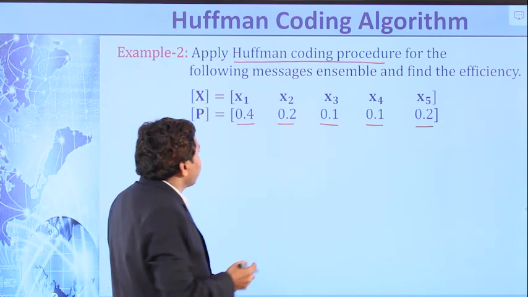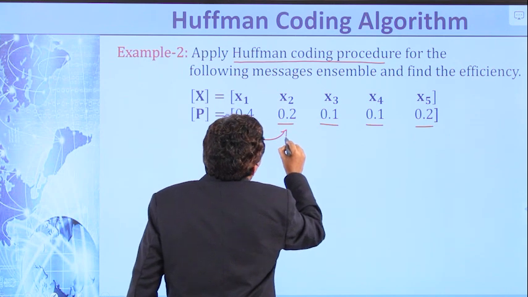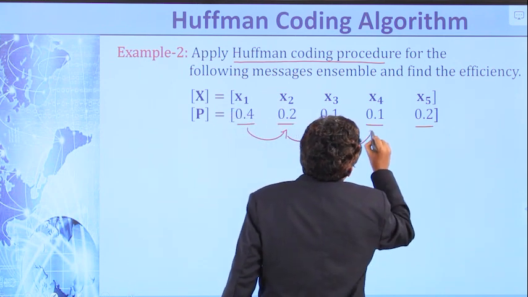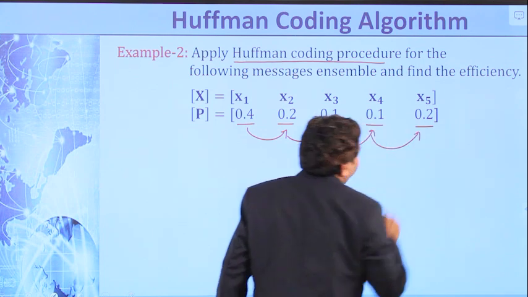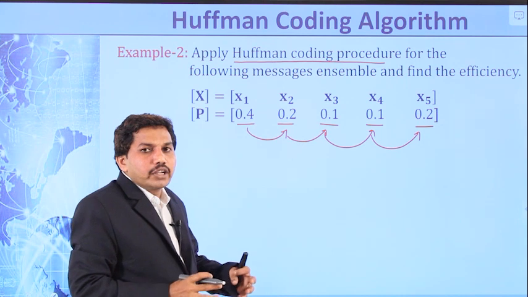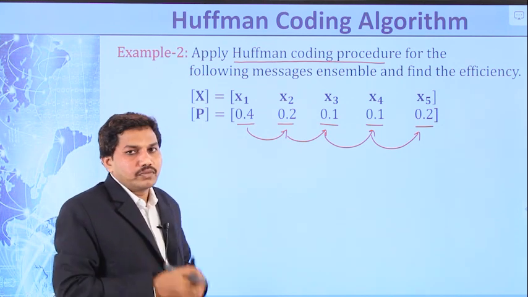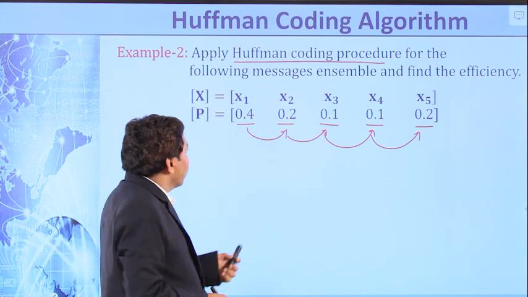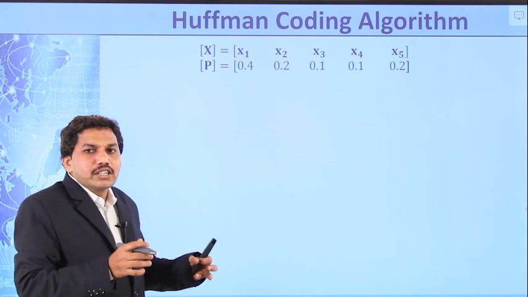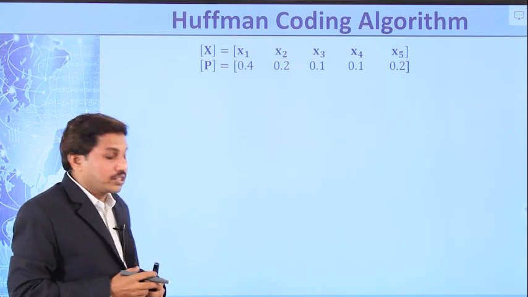So verify it: 0.4 plus 0.2 is 0.6, plus 0.1 is 0.7, plus 0.1 is 0.8, plus 0.2 is 1. The sum of the probabilities is equal to 1. Now you can solve the problem by applying the Huffman coding algorithm. Right? So what is the first step? Arrange all the messages in the order of decreasing probabilities.